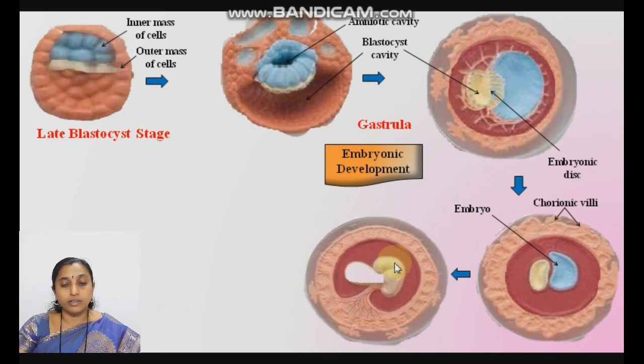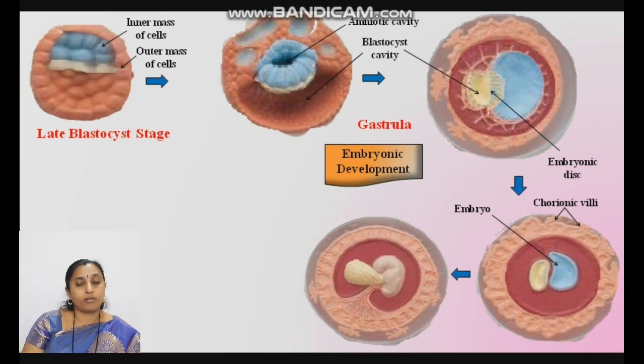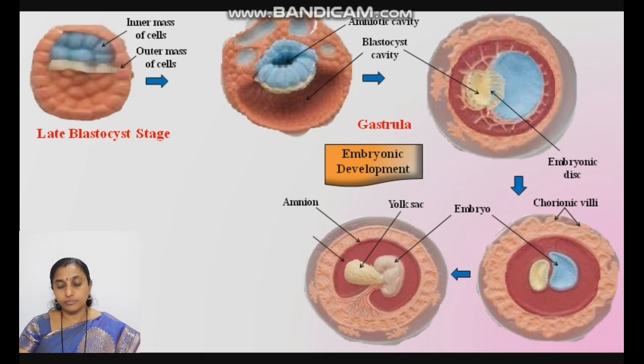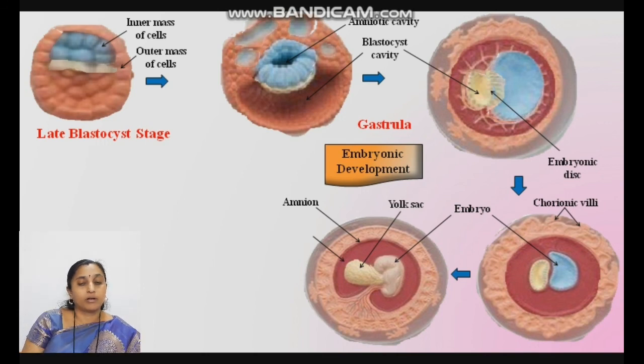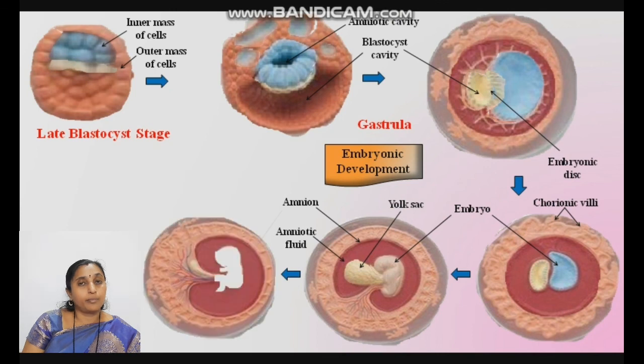See here. Further, the embryonic disc is forming the three layers: outer ectoderm, middle mesoderm, inner endoderm. All these structures further form the embryo. Yolk sac, amnion, amniotic fluid. This amniotic fluid is most essential in the amniocentesis technique.